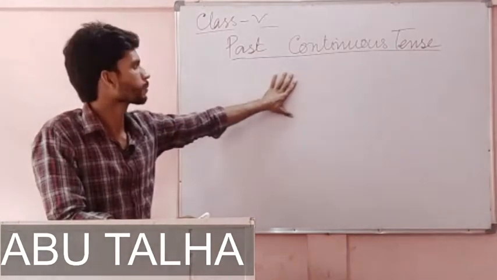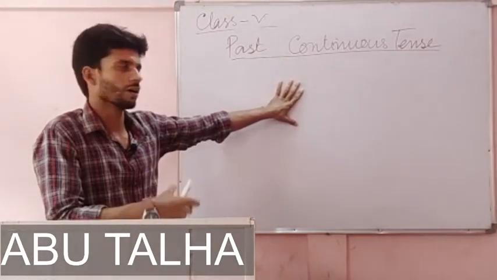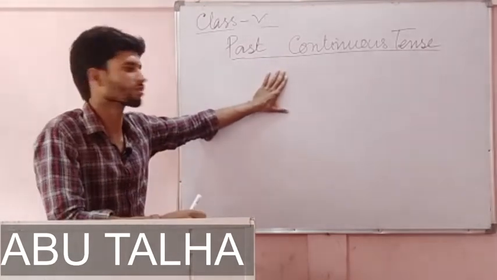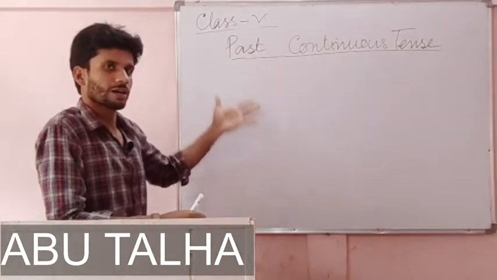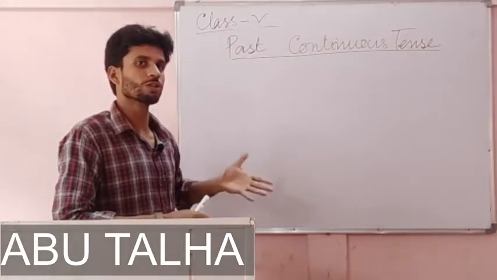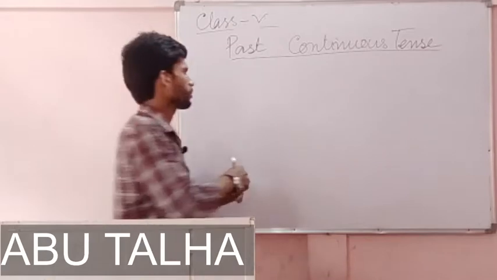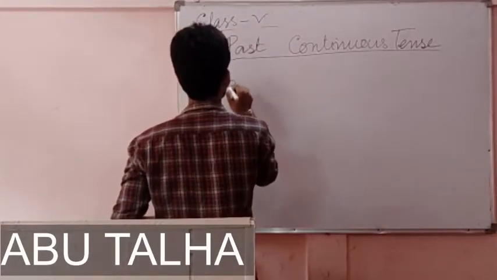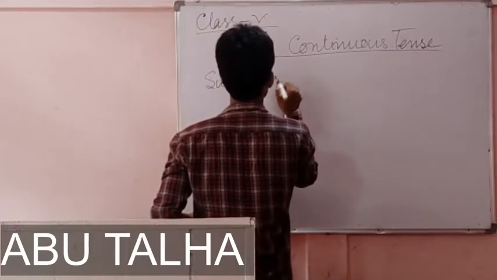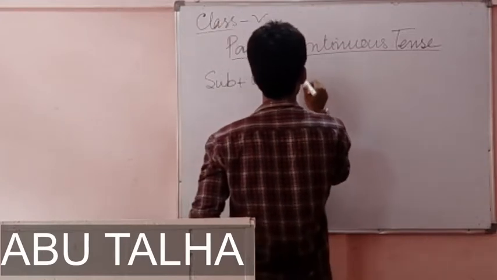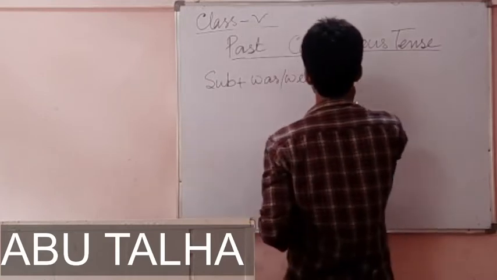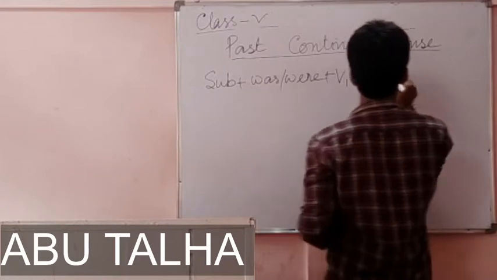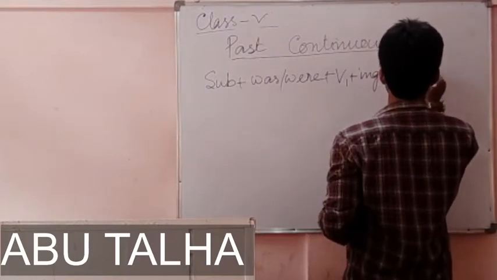That's what we understand by past continuous tense. Now let's write the rule in which we write sentences in this tense. Subject plus was or were plus V1 plus ing plus object.